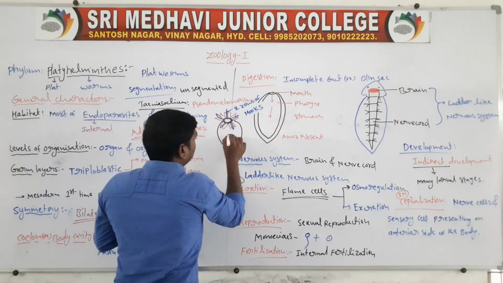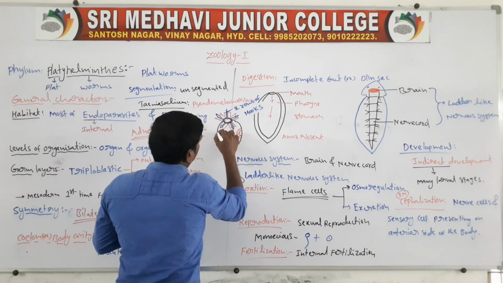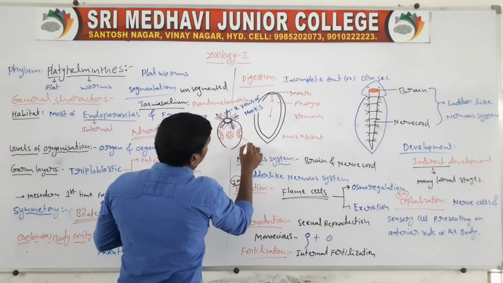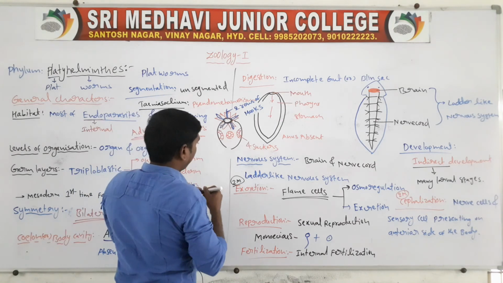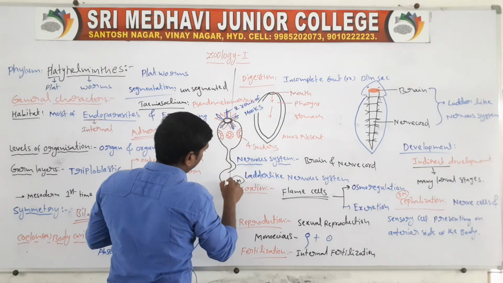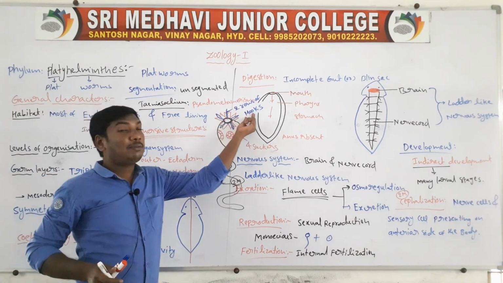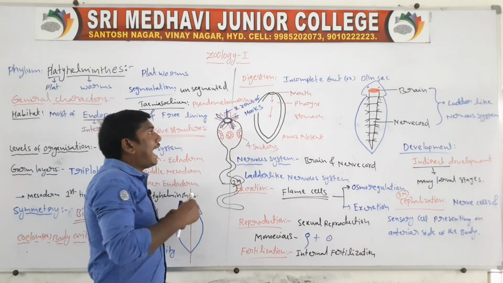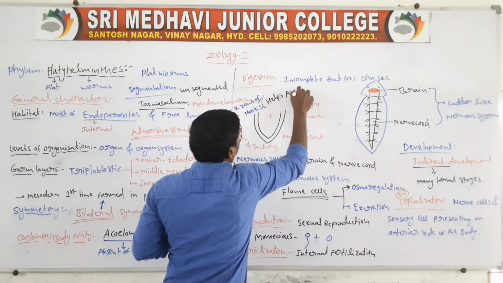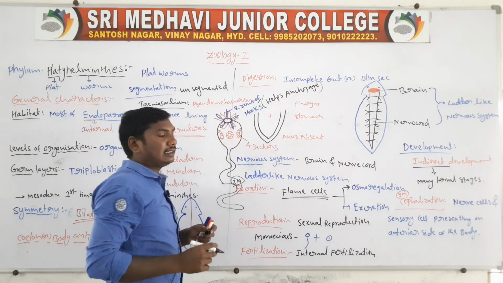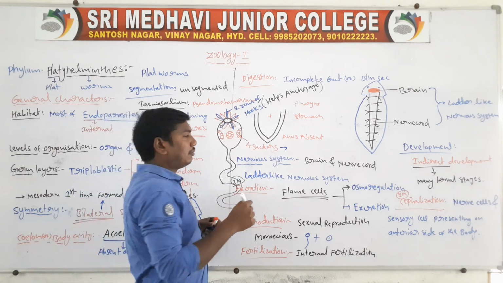Next one, four suckers. These animals contain two rows of hooks, which help in anchorage of the body. The four suckers help in the sucking of blood.